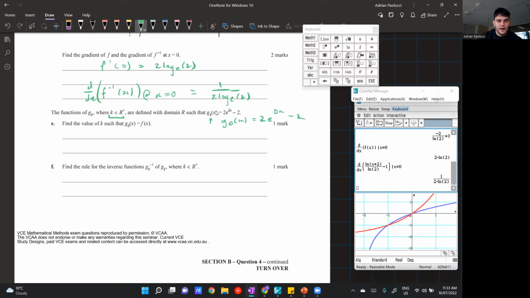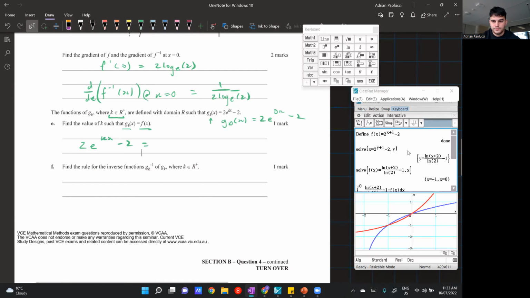Sweet. Okay. Find the value of k such that g_k of x is equal to f of x. So what it's essentially saying is that we want 2e to the power of kx minus 2 is equal to our function f of x, which was 2 to the power of x plus 1 minus 2. Now, you could do this by hand, but I'll just do it on the calculator.